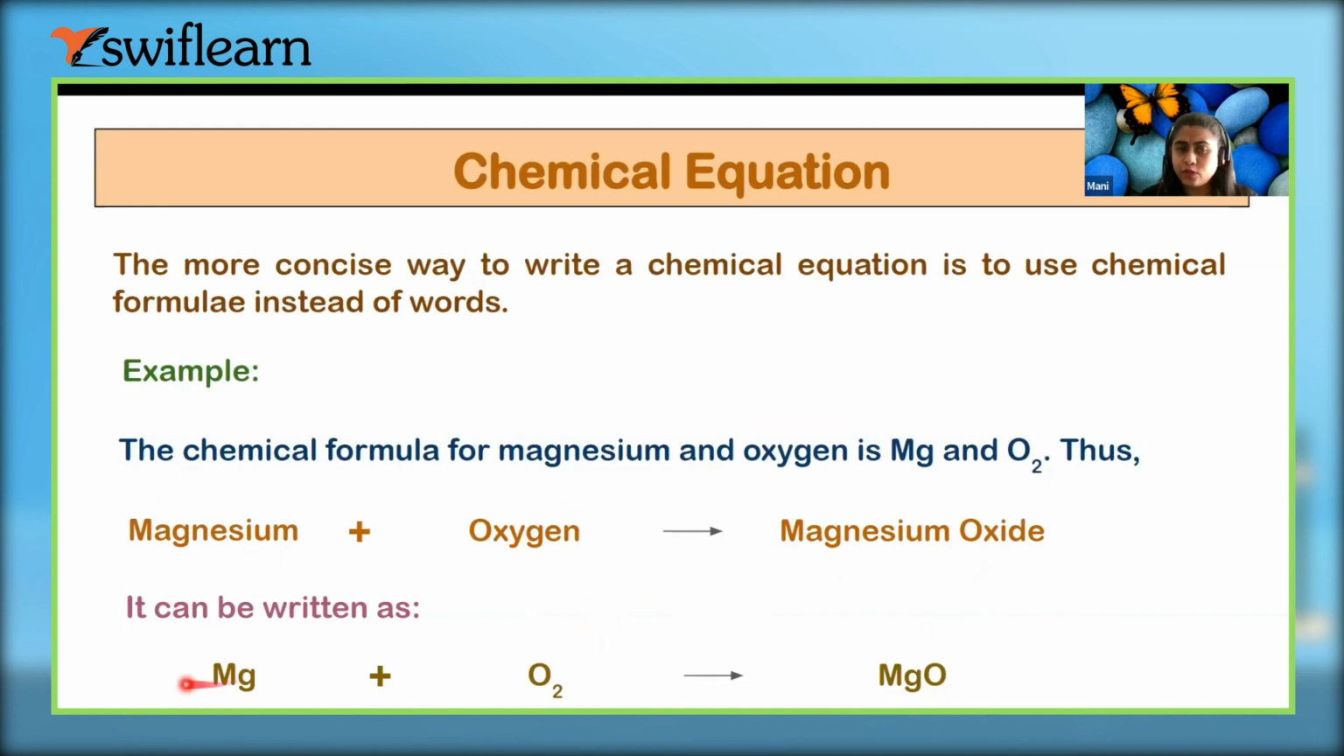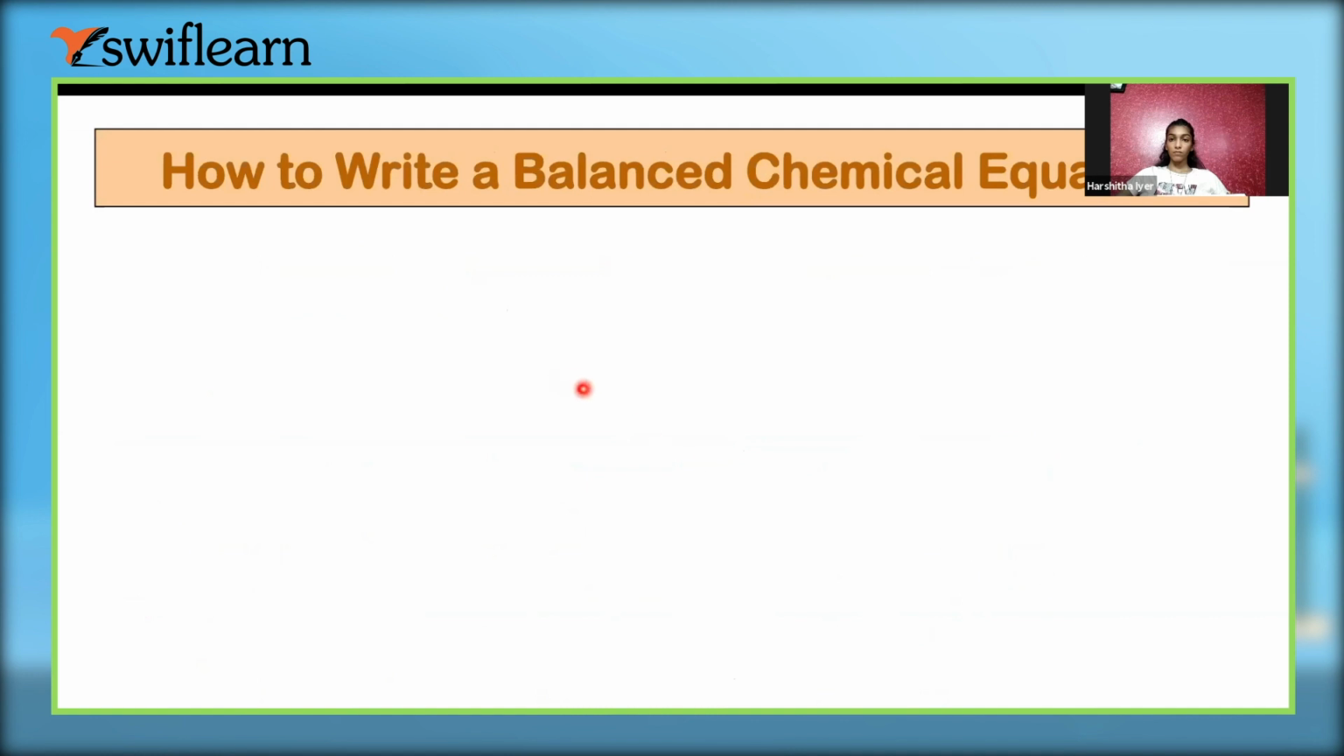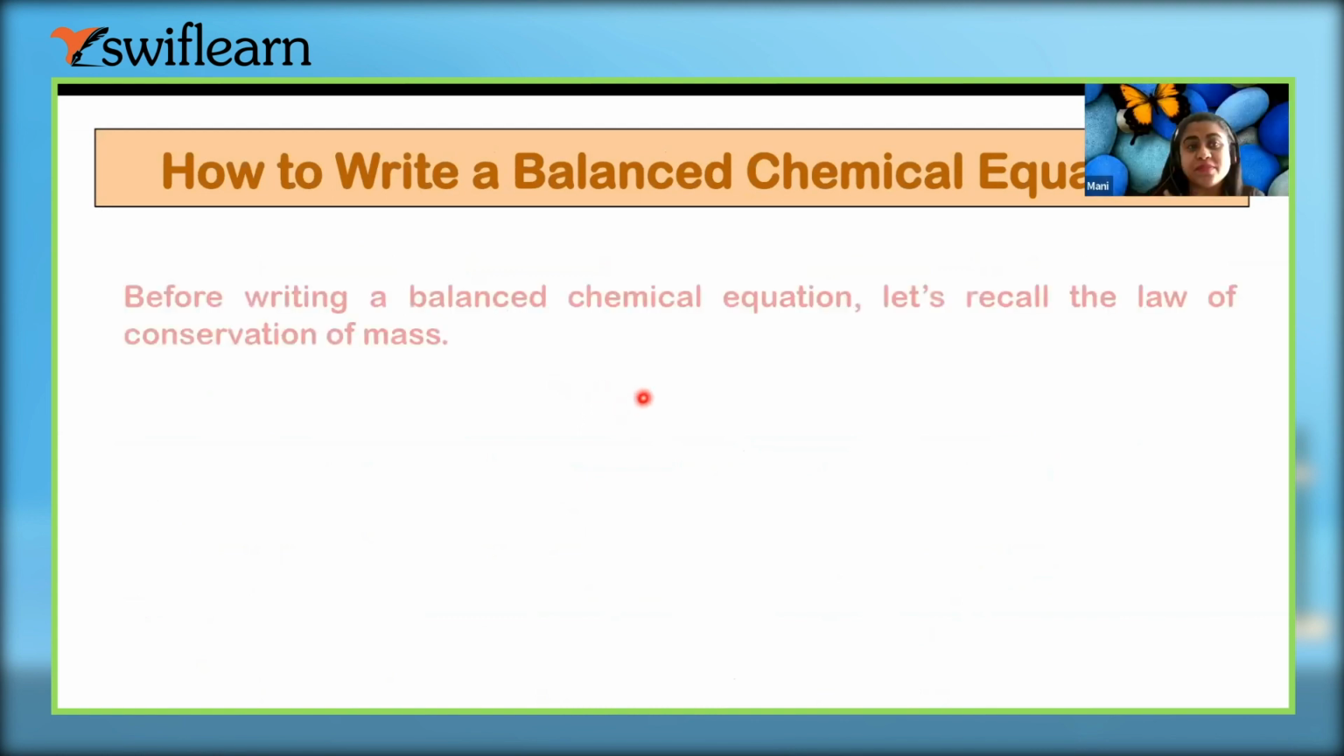But if you see it, this magnesium and this magnesium are balanced, but what about this two? ये कहाँ गया? है ना? So this equation is imbalanced. So how do we write a balanced chemical equation?